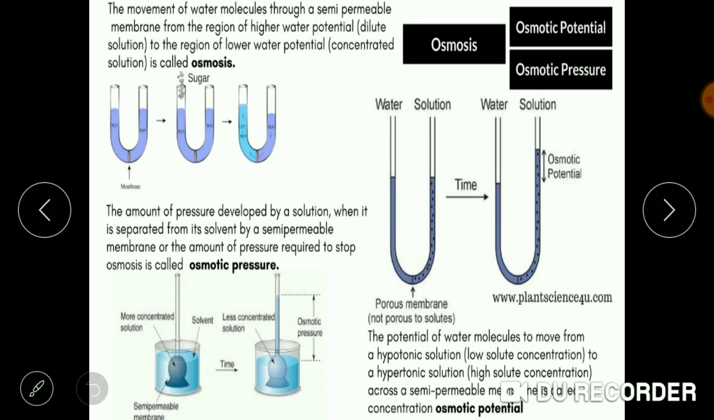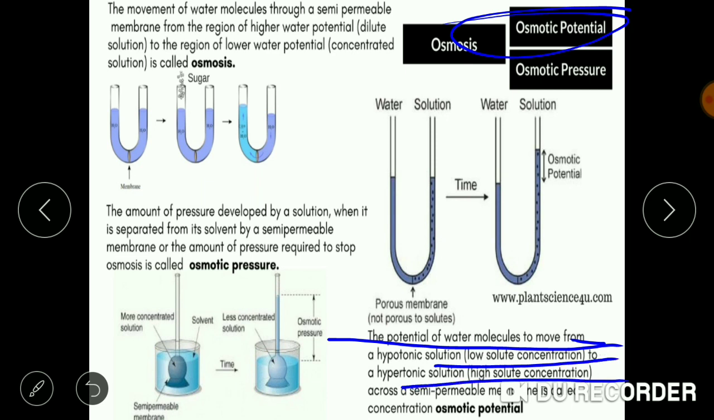Just now we studied osmotic pressure. Now we'll move on to what is osmotic potential. Osmotic potential is the potential of the water molecules to move from higher water concentration to lower water concentration. But this is what we are talking about in terms of solvent. Now if we talk in terms of solute, we can say that the potential of water molecules to move from low solute concentration to high solute concentration is known as osmotic potential.